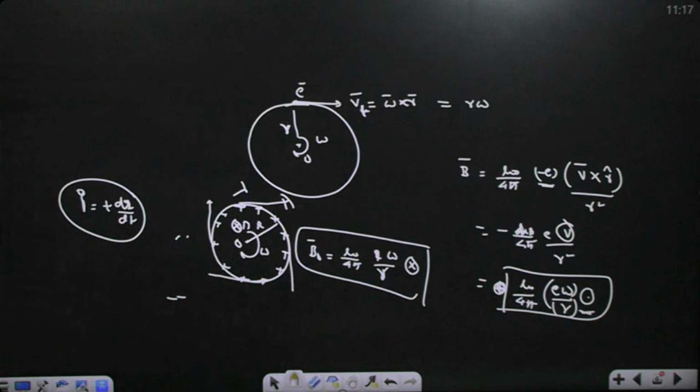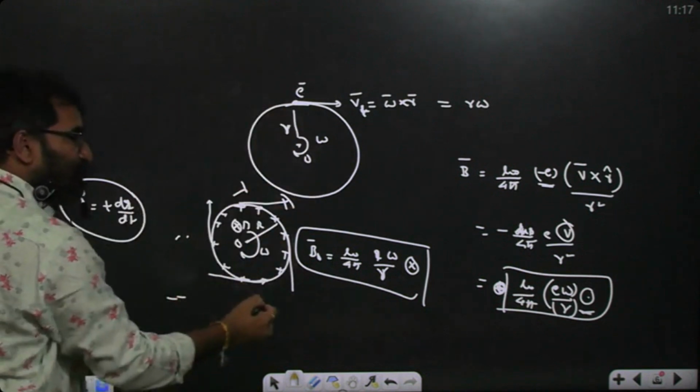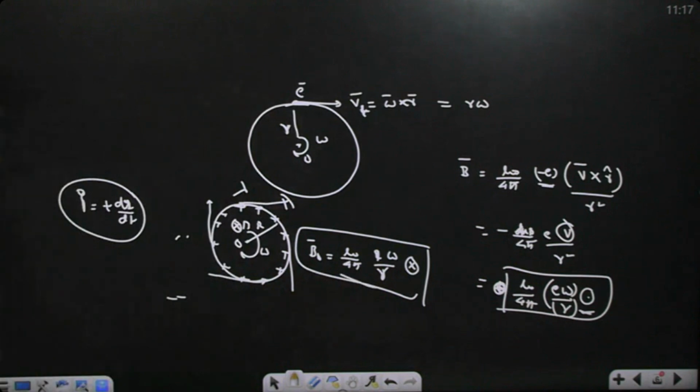Now always a moving charge creates magnetic field as well as electric field. Just we are finding only magnetic field. So when electron is moving or charge is moving, definitely magnetic field must be there. You remember that. Next.